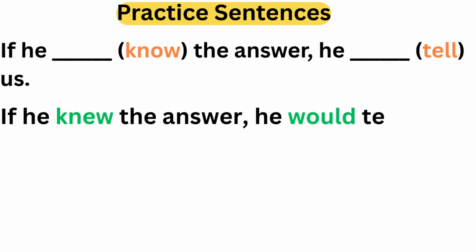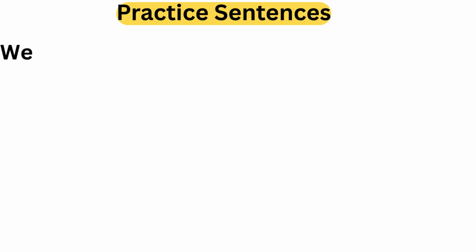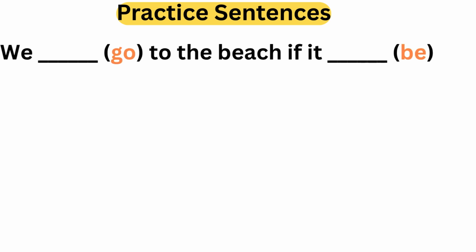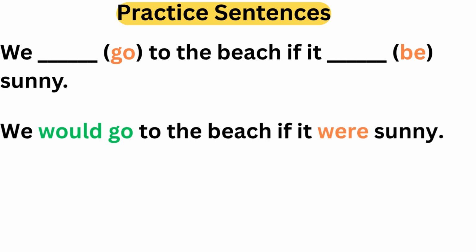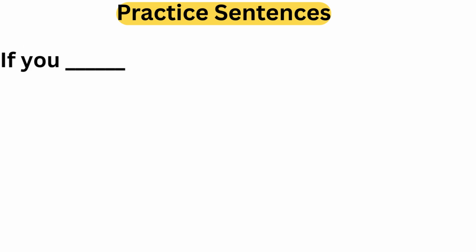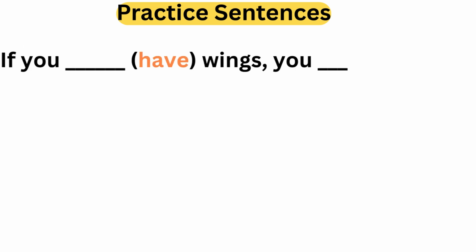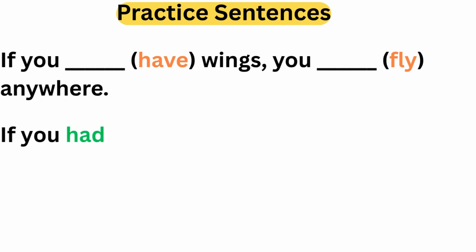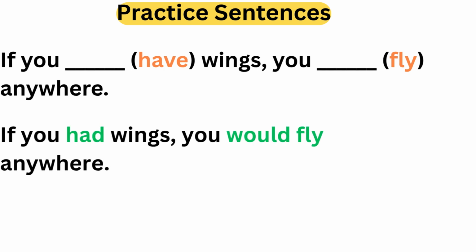the answer, he would tell us. We dash, go, to the beach if it dash, be, sunny. Answer will be: we would go to the beach if it were sunny. If you dash, have, wings, you dash, fly, anywhere. Answer will be: if you had wings, you would fly anywhere.